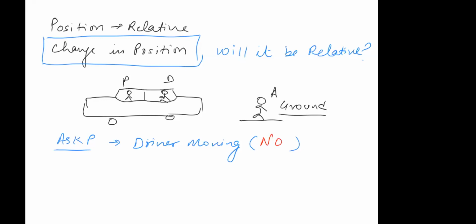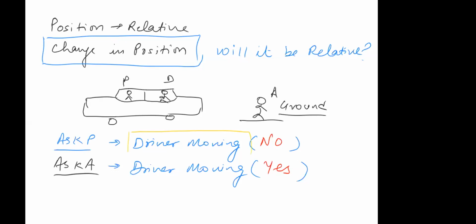On the other hand, if I ask A whether the driver is moving or not, what will be the answer? Yes. With the car, it's moving. So the driver is moving. You're talking about the same person, the driver, not two different persons.